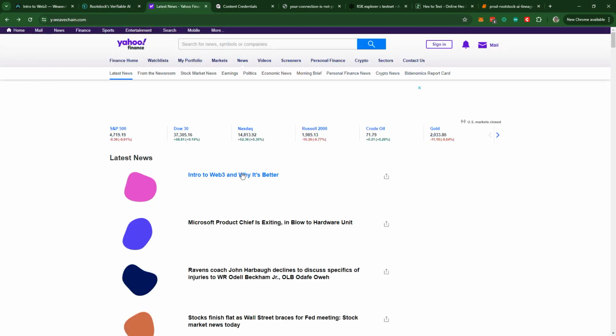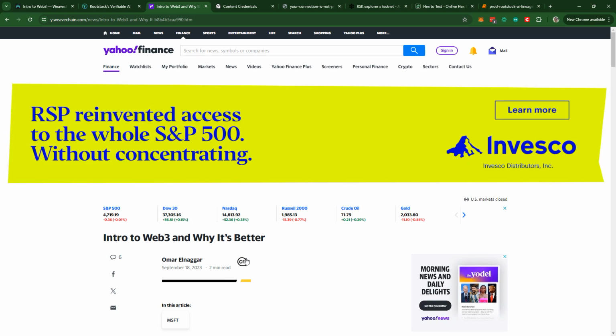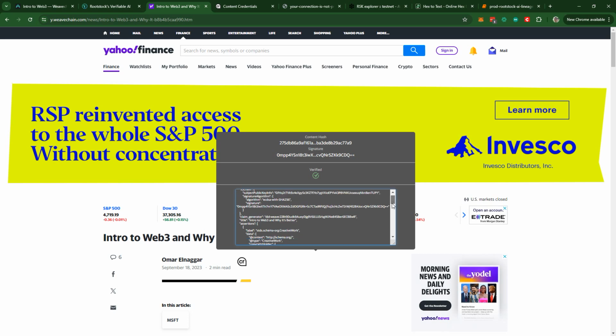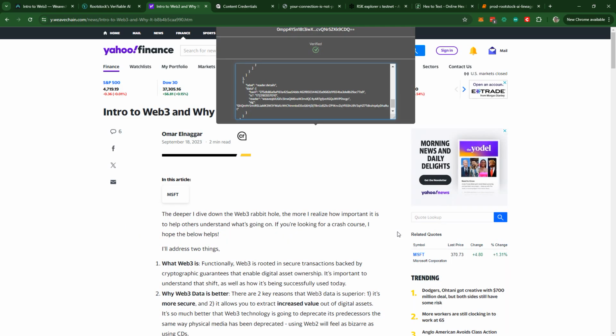So inside this article that was posted on the publisher's website, we have this little CR logo. And this is the content credential, which is really just a JSON manifest that highlights who the copyright holder of the data is, Weavechain in this case, which publishers have rights to go and redistribute the data, so Yahoo here, as well as a variety of hashes and signatures that can be used to identify and verify the legal chain of custody for this file.